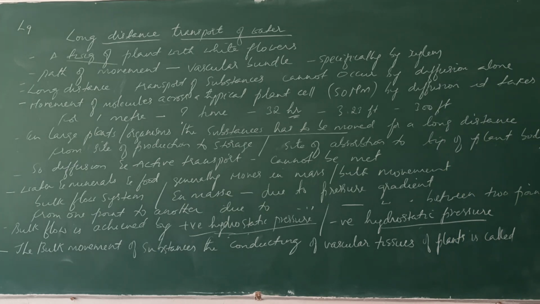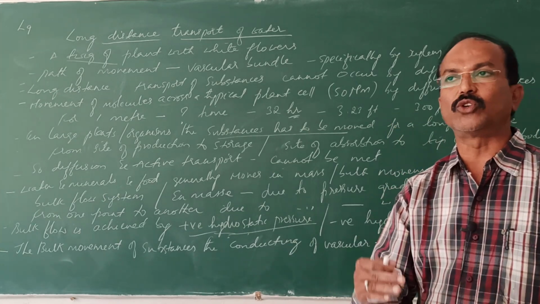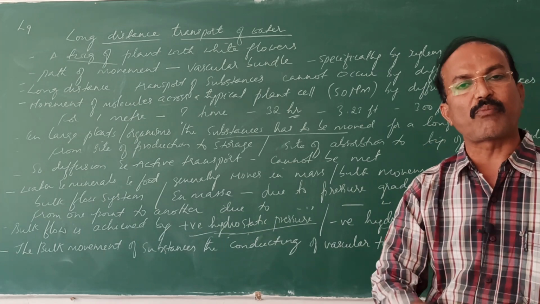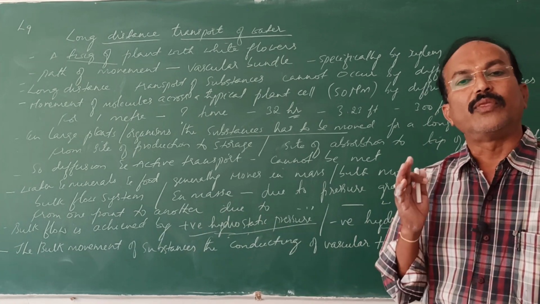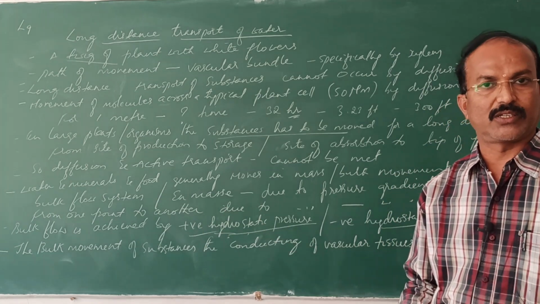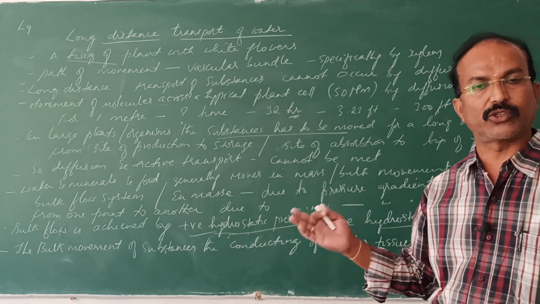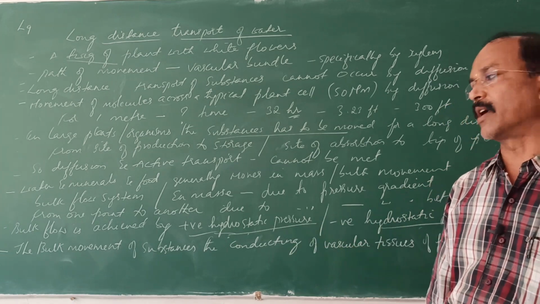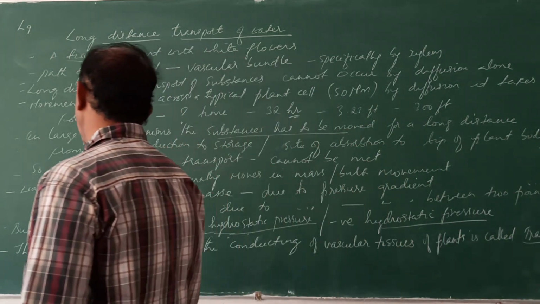Translocation. Translocate into some other place, from one place to another place, from one point to another point. The bulk movement of these substances occurs through the vascular tissues, that is xylem and phloem. That is what we call translocation.